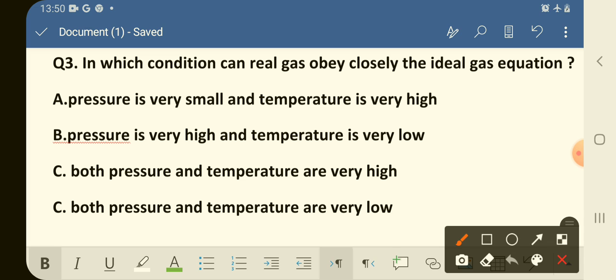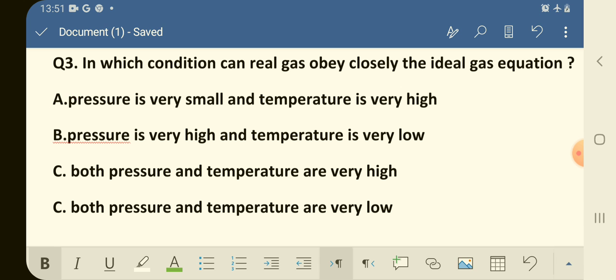The option A is the correct option. That is, the pressure is very small and the temperature is very high. Now the next question is,